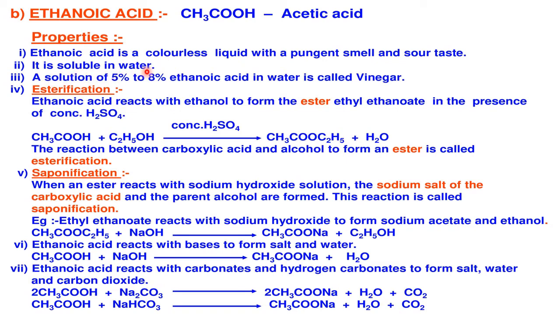It is soluble in water. A solution of 5 to 8% ethanoic acid in water is called vinegar. So a very dilute form of acetic acid is called what? Vinegar. So this vinegar plays a very important role in the food industry.